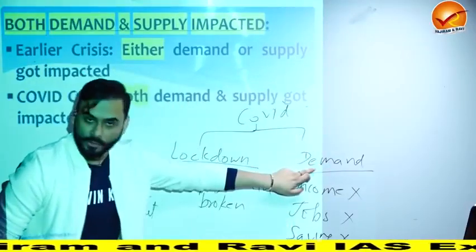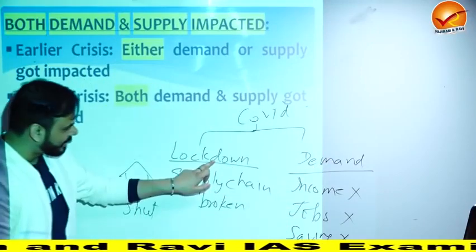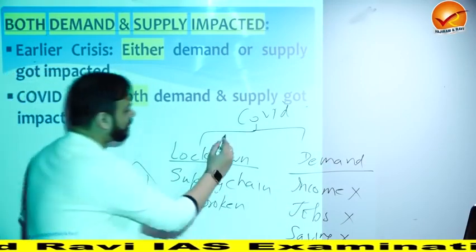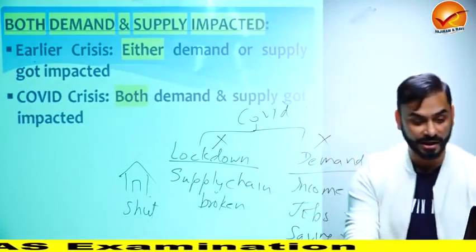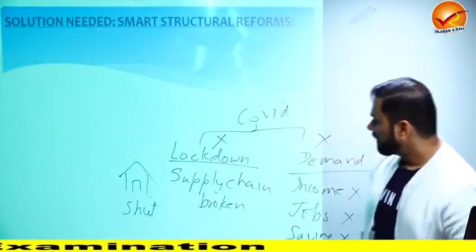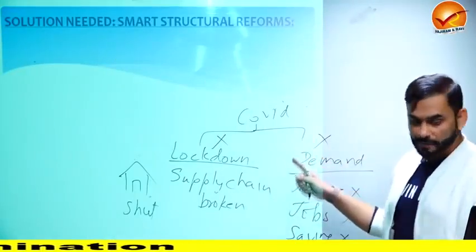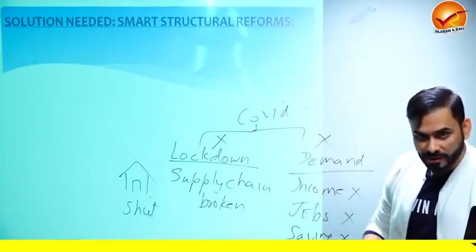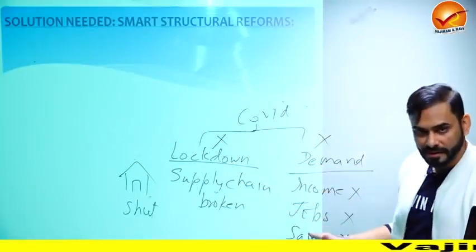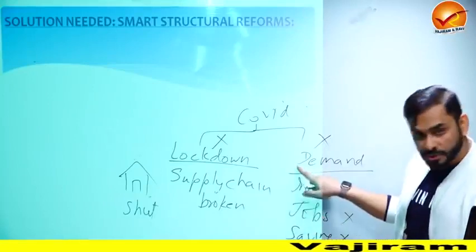So there was no demand, plus there was no supply. Both these things got broken during COVID. Hence, COVID is unique. During COVID, lockdown happened, the supply chain got broken, people lost jobs, there was no income, plus there was disease, so there was no demand.